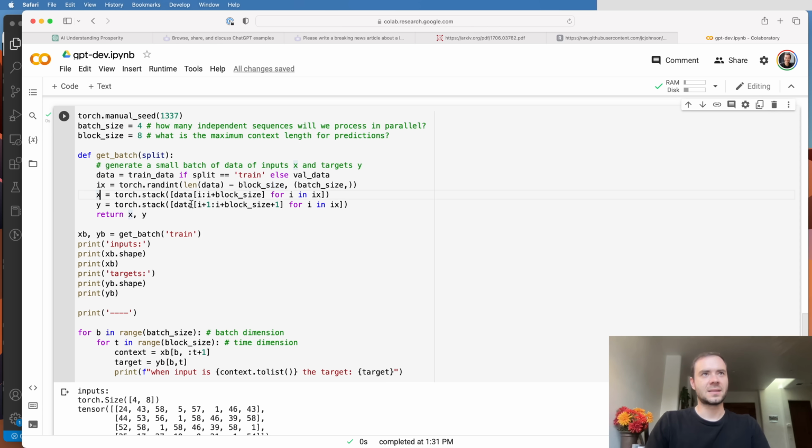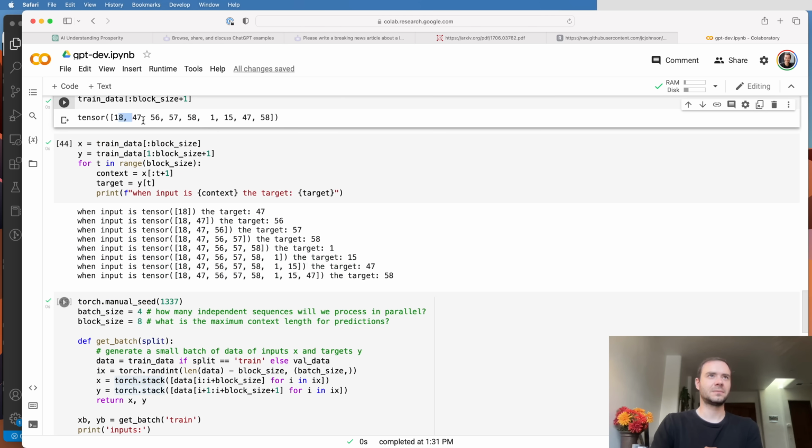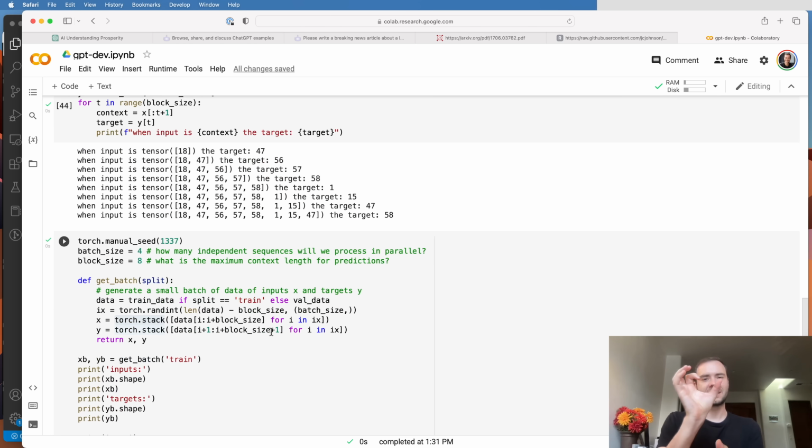And then x's, as I explained, are the first block size characters starting at i. The y's are the offset by 1 of that, so just add +1. And then we're going to get those chunks for every one of the integers i in ix and use a torch.stack to take all those one-dimensional tensors, as we saw here, and stack them up as rows.